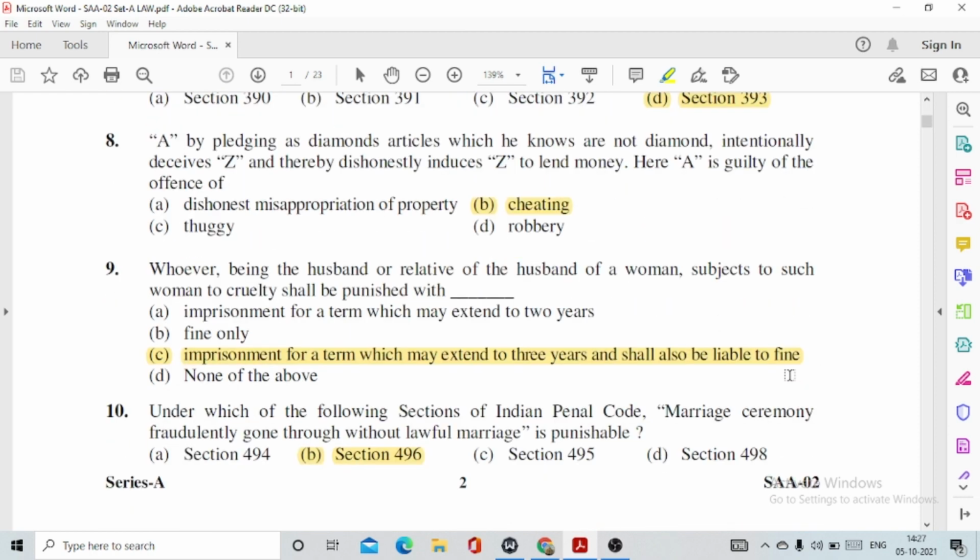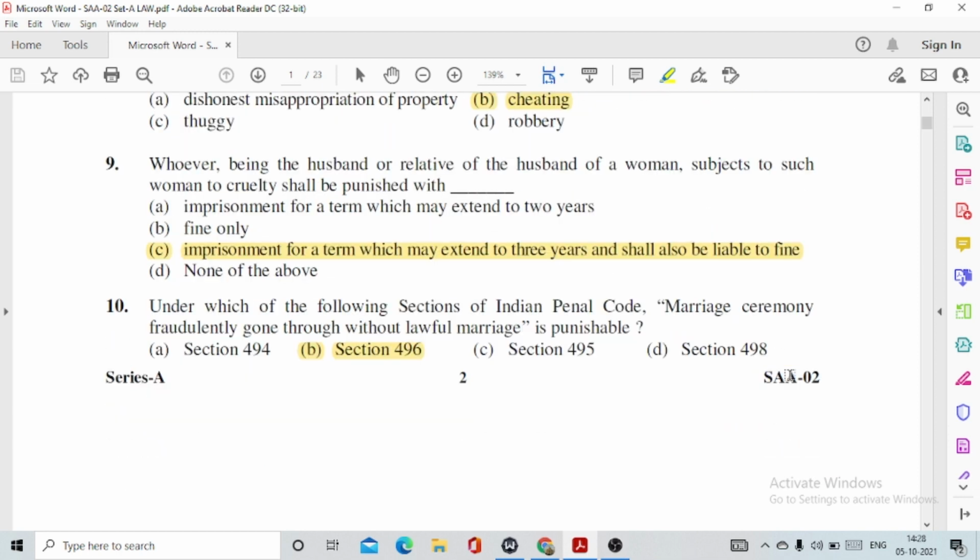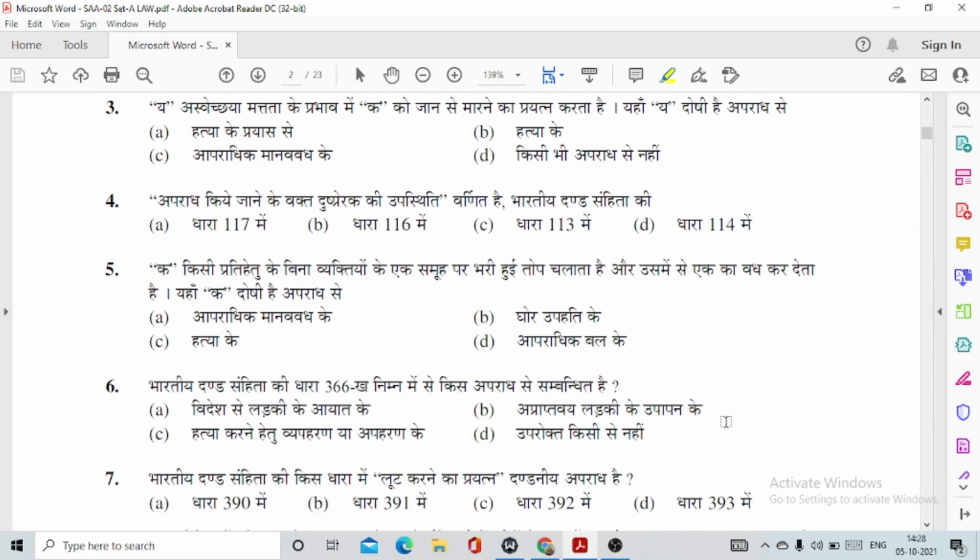Question number 9. Whoever, being the husband or relative of the husband of a woman, subjects such woman to cruelty shall be punished with, this is option number C, imprisonment for a term which may extend to 3 years and shall also be liable to fine, given under section 498A of IPC. 10. Under which of the following sections of the Indian Penal Code is a marriage ceremony fraudulently gone through without lawful marriage punishable? It is given under section 496, option number B.